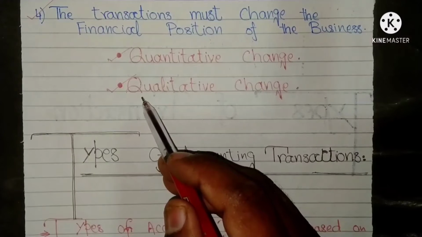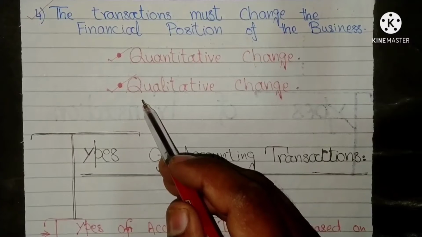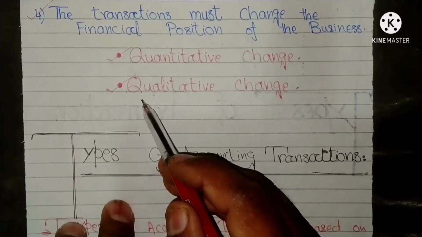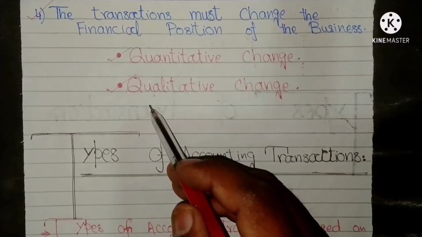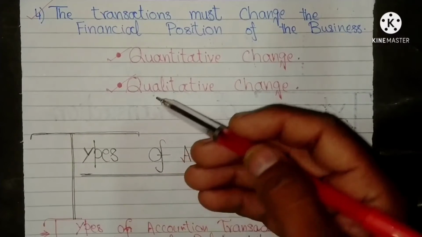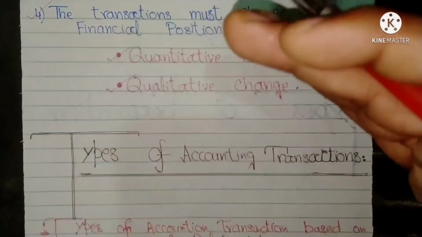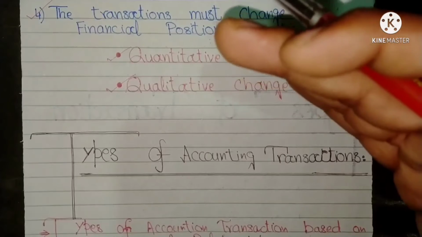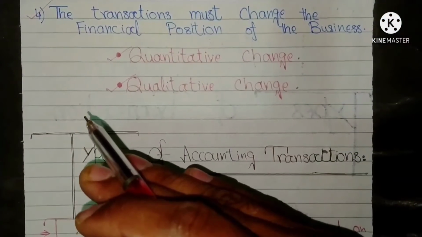Qualitative change causes increase or decrease in the different elements of assets or liabilities, but the value of total assets and total liabilities remains unchanged. Suppose we buy machinery worth $50,000. This results in exchange of properties. Cash of $50,000 goes out from our possession, and at the same time machinery of an equal value comes into our possession.